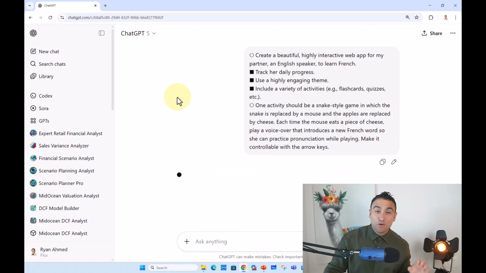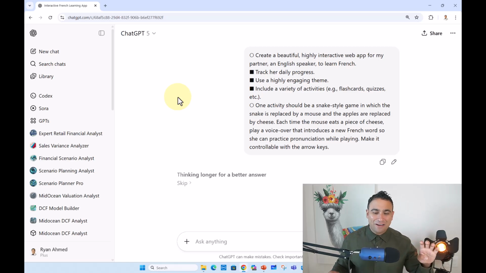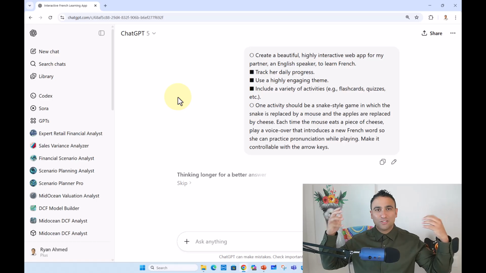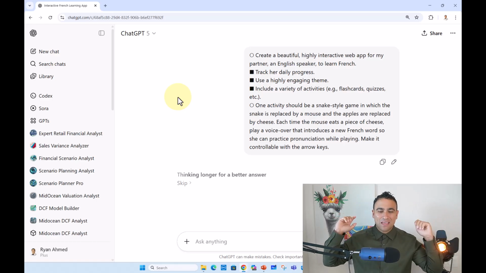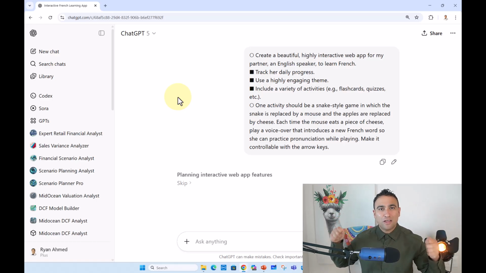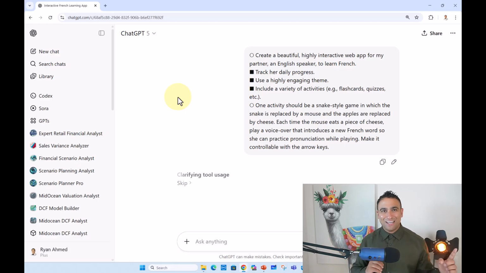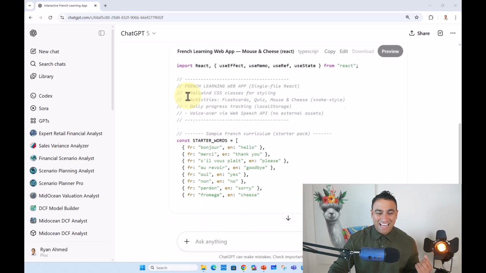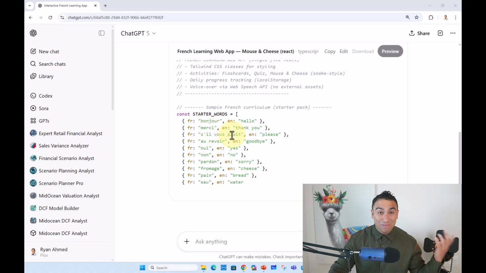So if you go ahead and run it, what you will see right now is the ability to generate code to build an entire application. And you will also be able to run that code here and build the application end to end as well. This is going to take a few minutes to run. So I'm just going to let it run, and then I'm going to show you the application in a few minutes. All right, so what you see right now is an application being built here for you.